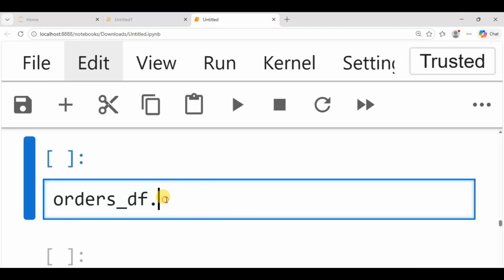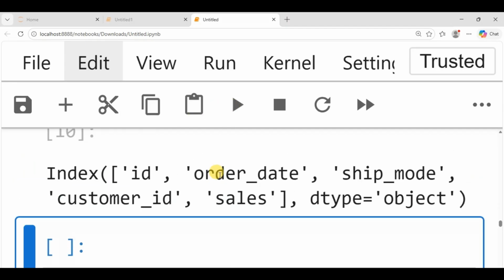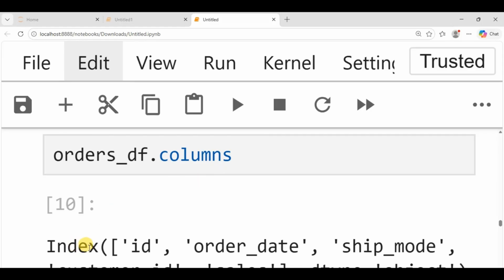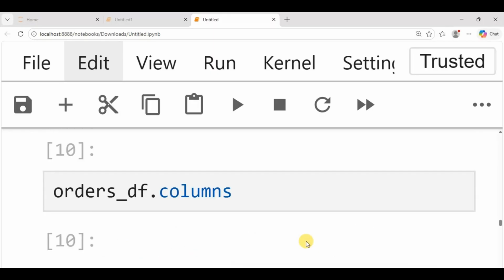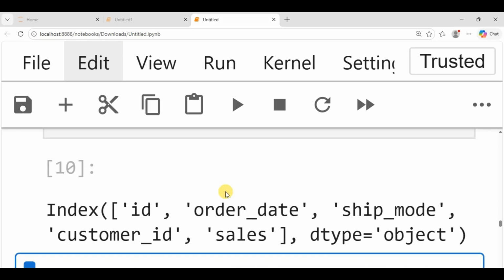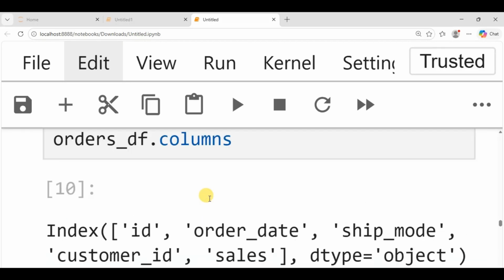So let's look at another one. order_df.columns. So it's going to show us all the columns that we have. That's what you're asking it to do: list the columns that I have for me. So you can see the columns. We have index, that's the ID, the order date, the ship mode, the customer ID, the sales. So these are the columns. You are saying, please show me the columns. Okay, so there are more.